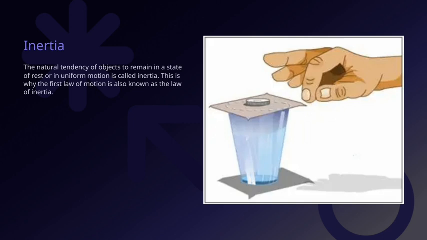This is why the first law of motion is often called the law of inertia. It highlights how objects resist changes to their motion unless acted upon by an external force. Understanding inertia is fundamental because it helps us grasp how and why objects behave the way they do in different situations, connecting perfectly to the broader theme of how forces influence motion.